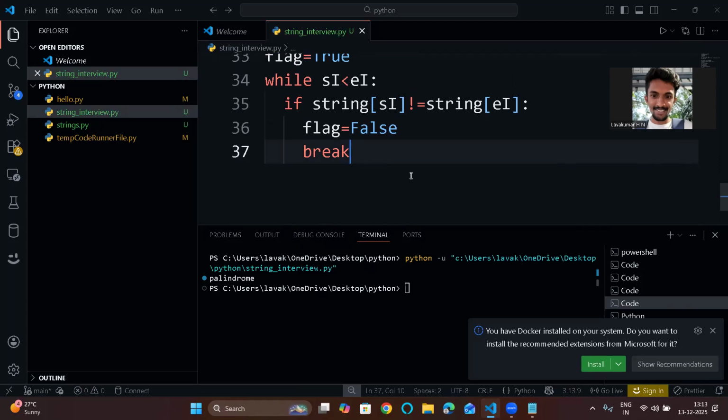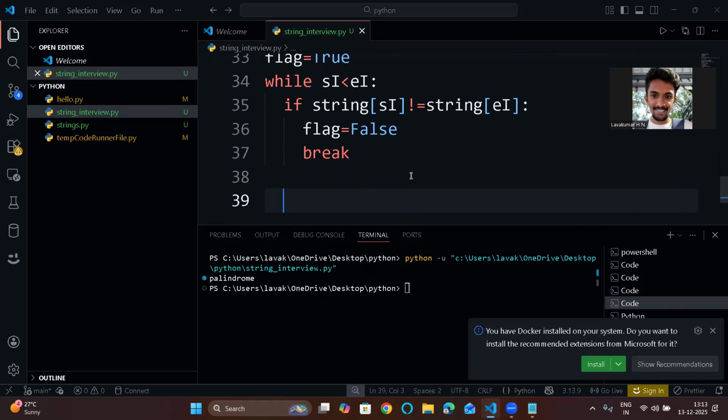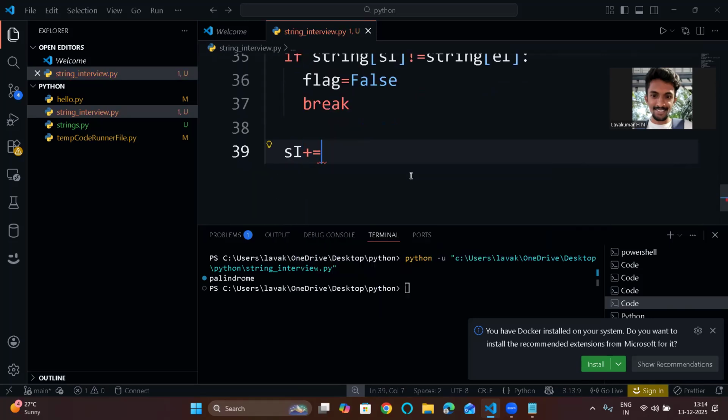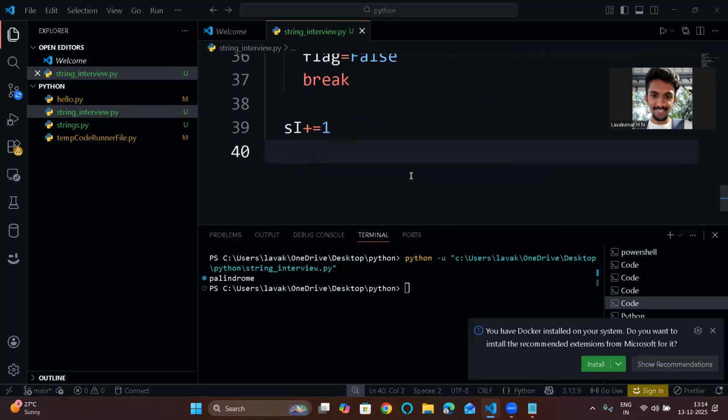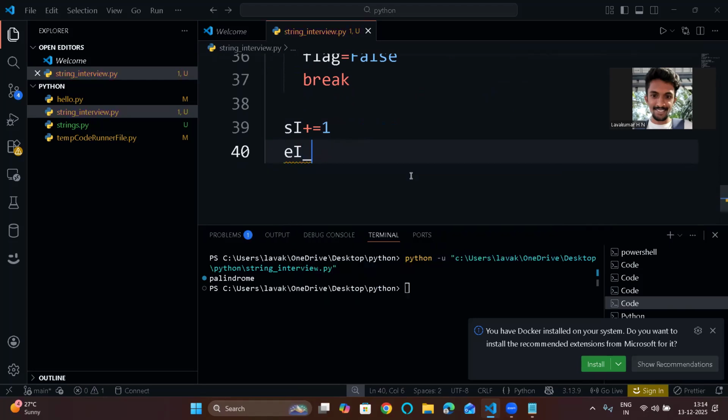Else, if they are the same, you just do si plus equal to 1, which means you are incrementing the starting index and decrementing the ending index, that last index. Every step you have to do this. I have already said what will happen if you don't give the exit condition. You have to give the condition to exit, to decrement, or else your while loop will keep on running and your system may crash. So this is the condition you have to give.